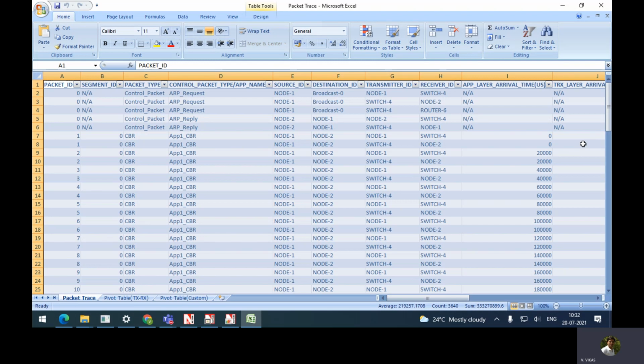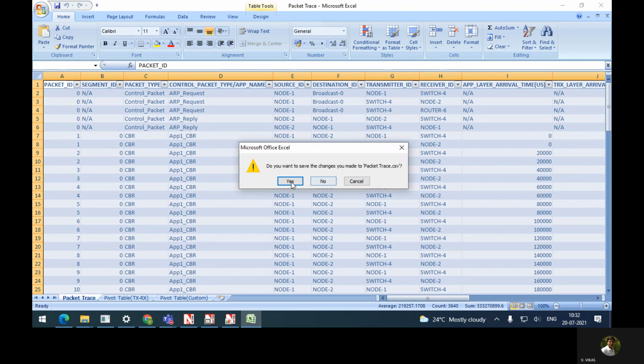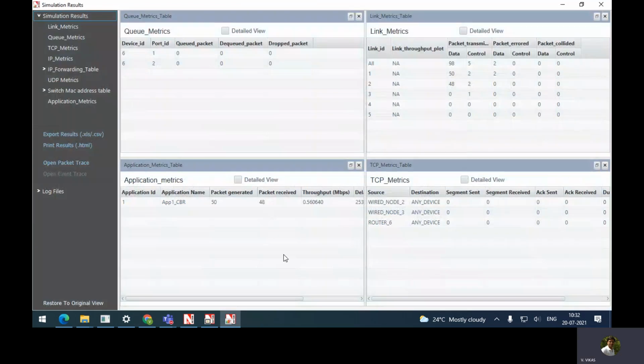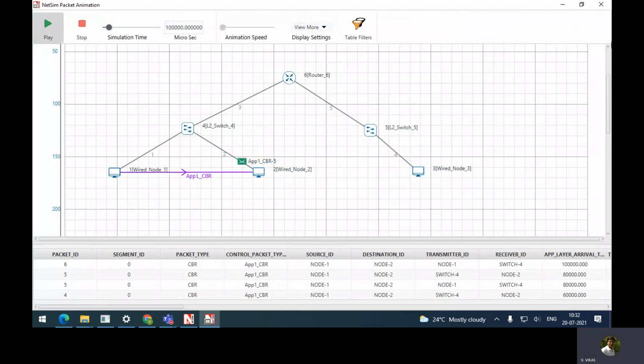This is the first scenario we have created, right? So close this. At the end, it will ask for saving. Close. No, you don't have to save packet tracer. Close. Close this one also.